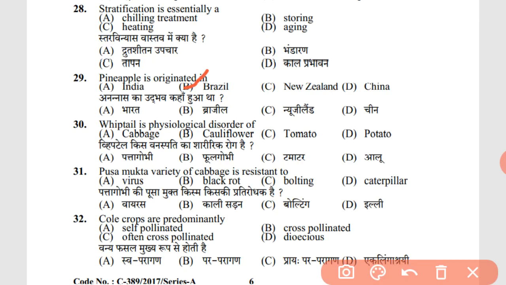Whiptail is a physiological disorder of cauliflower. Pusa Mukta variety of cabbage is resistant to black rot, and it is also a famous variety of cabbage which is resistant to black rot only. Cole crops are predominantly cross-pollinated. As we know, many of the cole crops like cabbage and cauliflower are mostly cross-pollinated. So the correct answer is cross-pollinated.